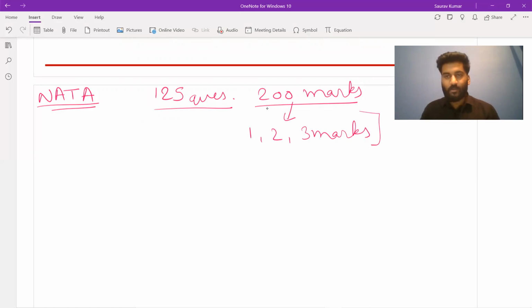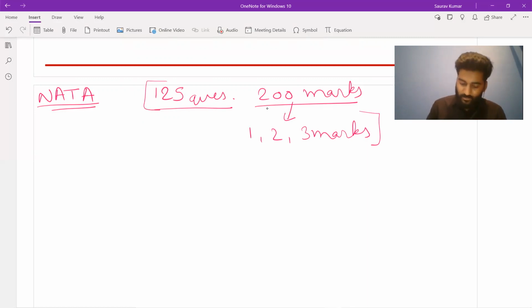Also, what happens is we had a certain syllabus till 2019, then the syllabus changed in 2020, and then it again changed in 2021. So things keep on changing. But still they haven't provided any details.